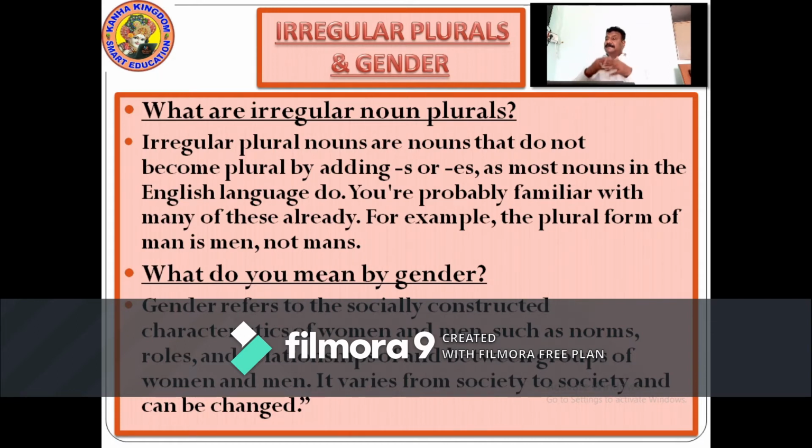Women, females, are feminine gender. Men, male, are all masculine gender. Right? They have their own roles between men and women. The relationships vary from society to society and can be changed.